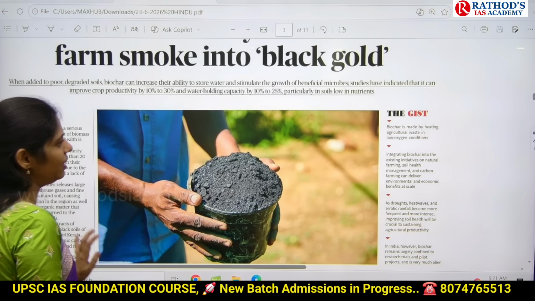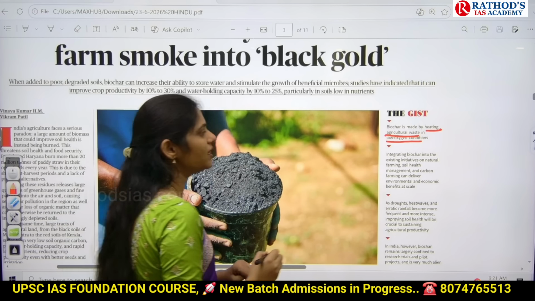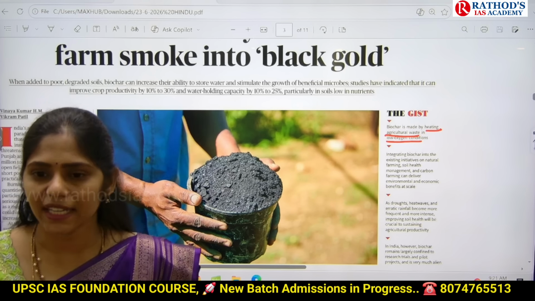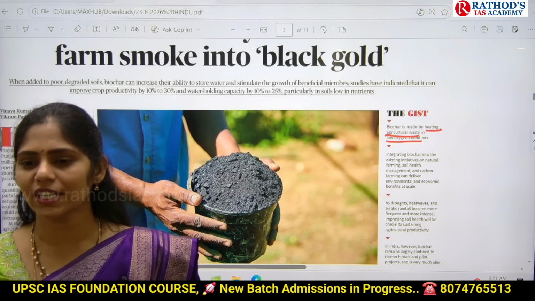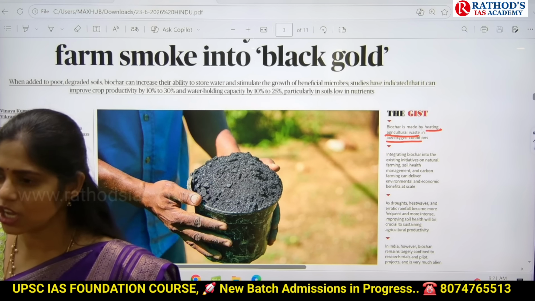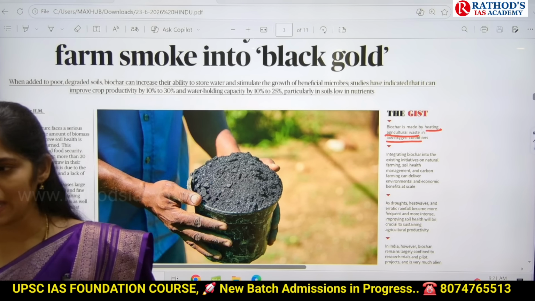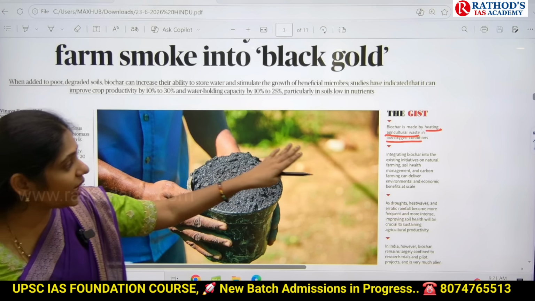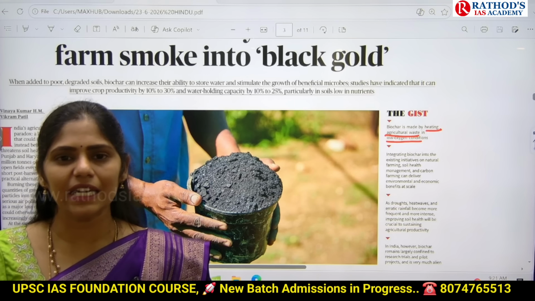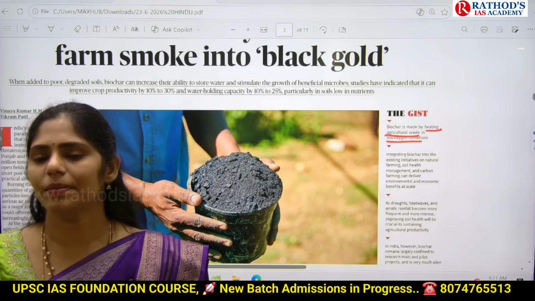Biochar is made by heating agriculture waste in low oxygen conditions. Whenever we are burning this agriculture waste in low oxygen conditions, that is pyrolysis. Have you heard this word pyrolysis? Whenever we are heating something in the absence of oxygen, it is called pyrolysis. So whenever we heat this agriculture waste under maintained conditions with low oxygen content, that will make this biochar.